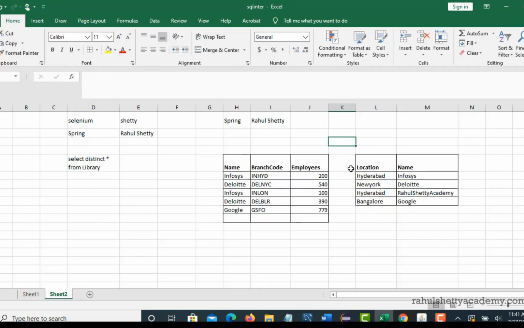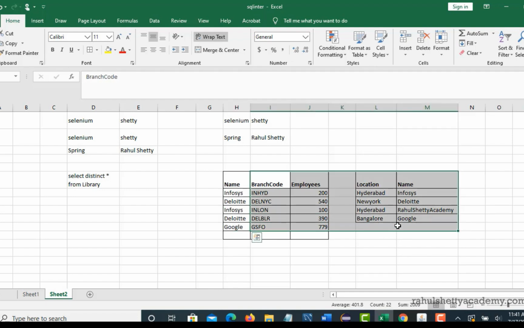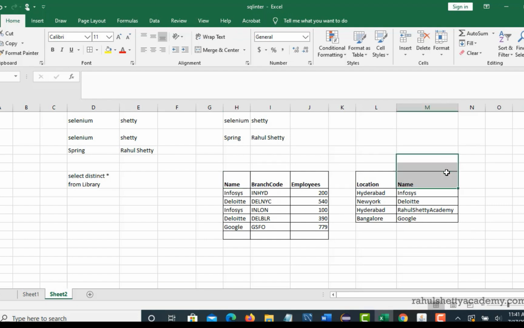The definition looks a little tricky, but if I explain it in layman's terms, you will understand this. Now assume that there are two tables here. In this table, this is the primary key. And if you see this table, you can simply guess that the primary key here is name, because location has duplicate values. So somehow we decided that name is the primary key which identifies the rows uniquely. The name column is present here also. If you try to merge these tables, or join them, or even if you don't join them, you can refer this column to this table.